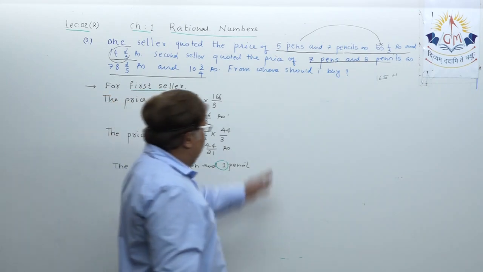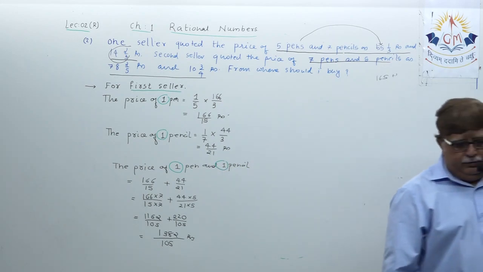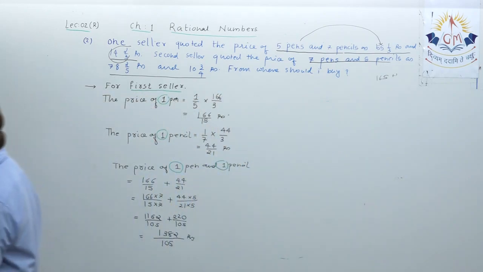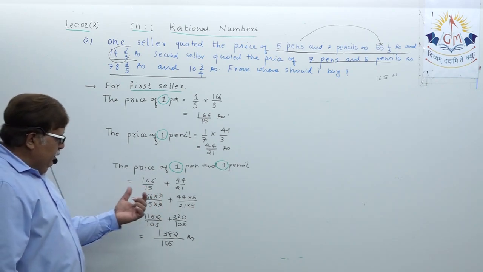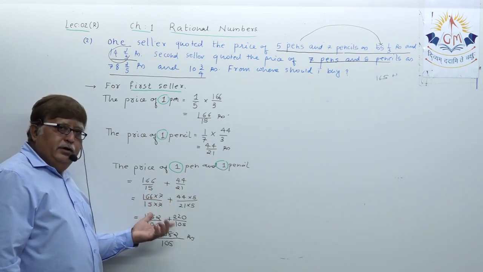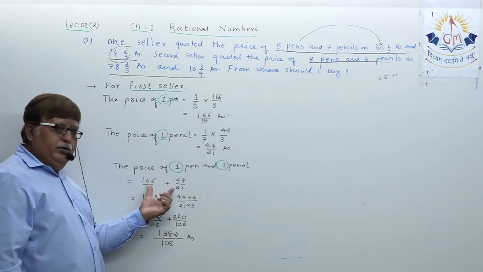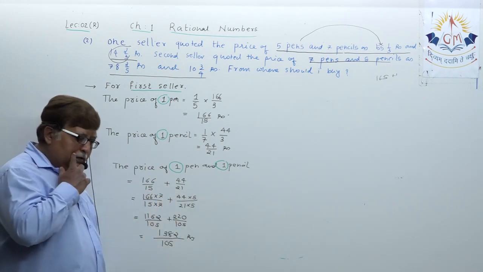First you note down, then we will move to the second bookseller, okay. First you note down this properly. I am giving you a little time so that you can note down the statement properly. Dear student, how to take the LCM, that basic has to be clear in your mind. That is what we expect: how to add two rational numbers by taking the LCM, okay.